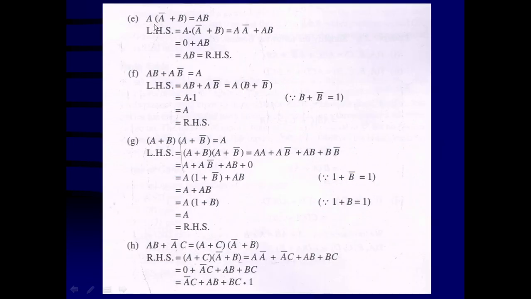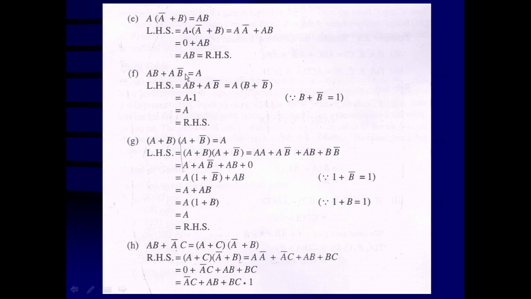Similarly, E, A into A bar plus B is equal to AB. On the left hand side, we can distribute: A dot A bar plus B is equal to A dot A bar plus AB. A dot A bar is equal to 0 plus AB. That means it is proved.